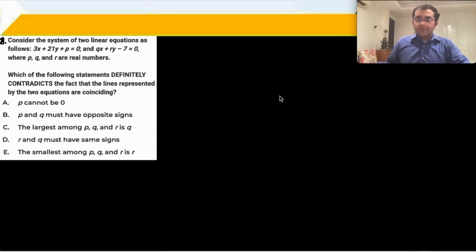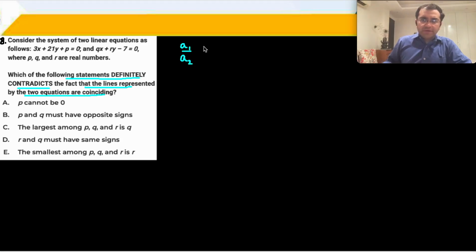This is based upon simple equations, slightly challenging. Yes, this is a little tough. Consider the system of two linear equations, and which of the following definitely contradicts the fact that the lines are coinciding? If they are coinciding lines, we know what is the result to follow.